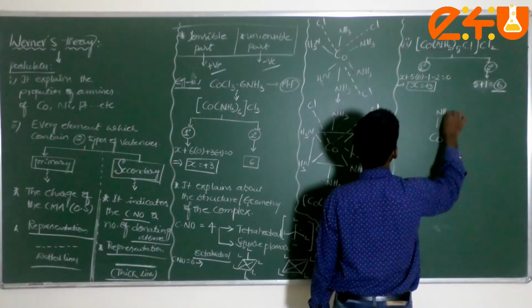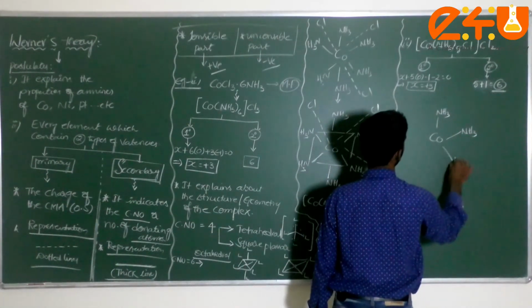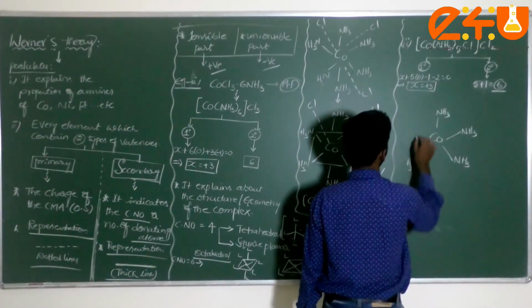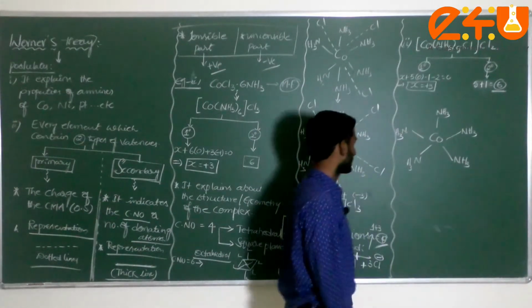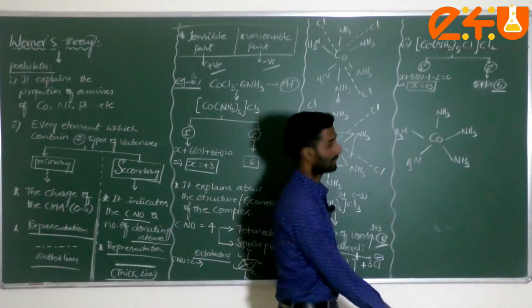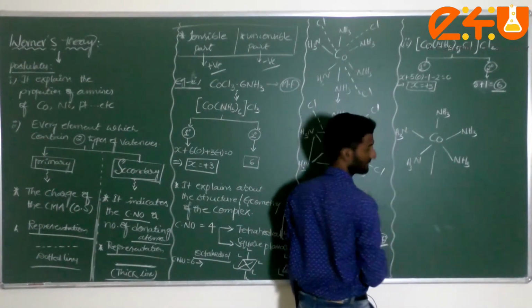Here NH3, here NH3, NH3, NH3, NH3. Am I correct or not? I directly wrote 5 amines. Then what about here? 1 chlorine atom is there, I can write it like this.